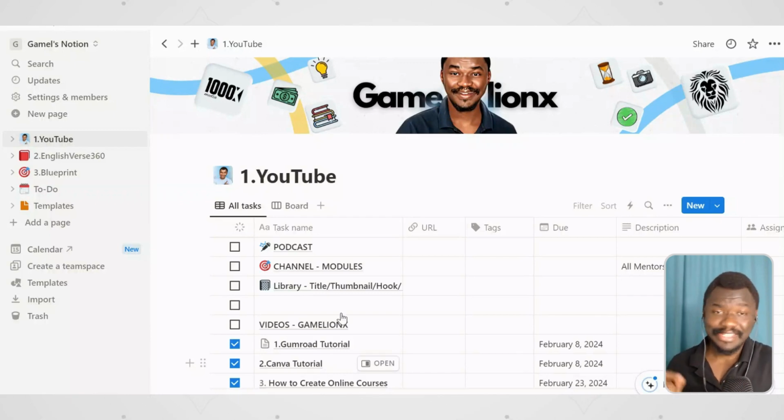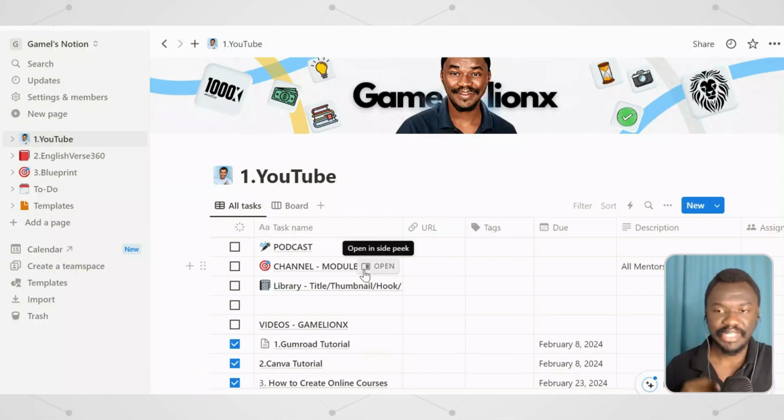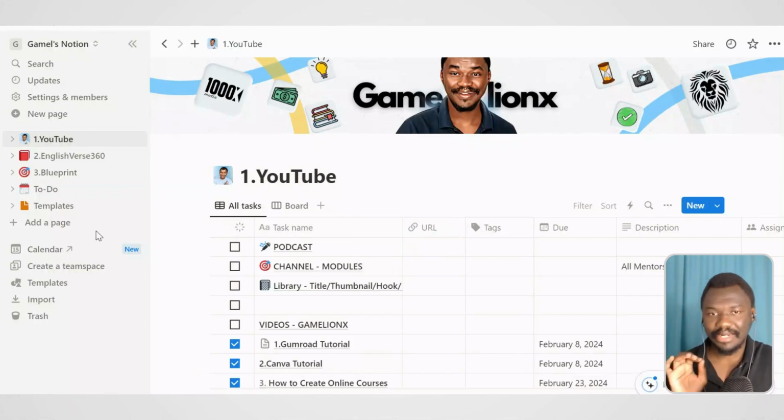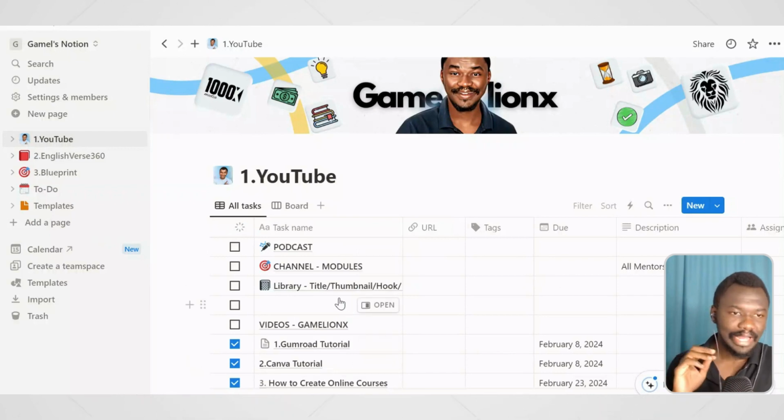Hi friends, so this is my simple Notion template that helps me to stay productive. It is very simple, very basic, and I'm going to go through it with you. I'm not going to hide anything.